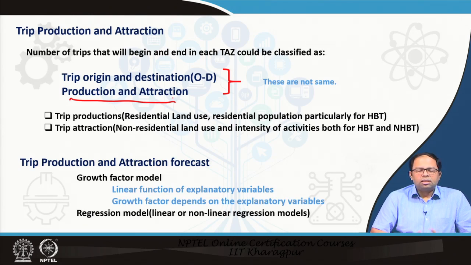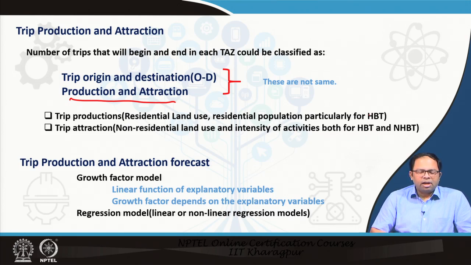So trip productions are based on residential land use, residential population, particularly for home based trips, whereas trip attractions are based on non-residential land use and intensity of activities, both for home based and non-home based trips. So we can understand trip production happens in residential land use for home based trips, that means these are the trips generated from a residential area that is being estimated. But if it is a non-residential area, trips are also produced there, because a lot of meeting trips happen in a business district. So those are trips that are also being produced.